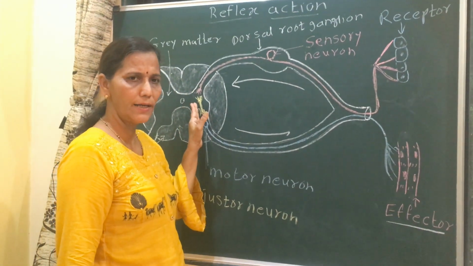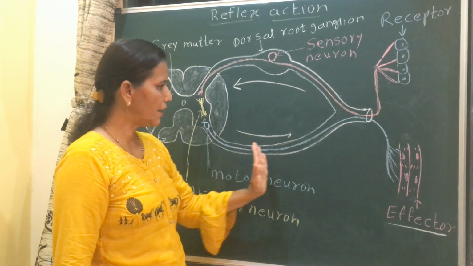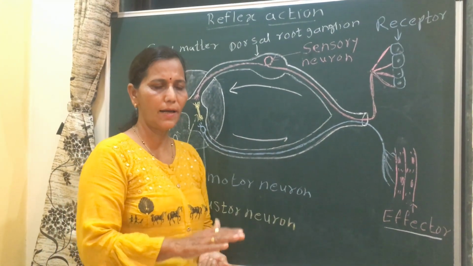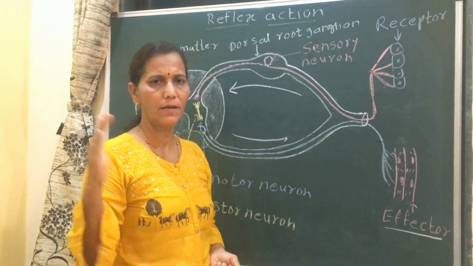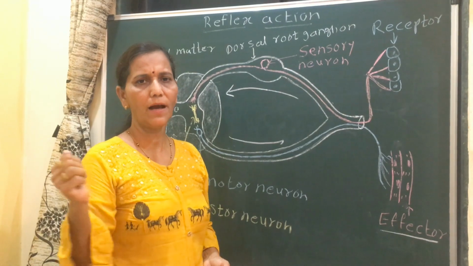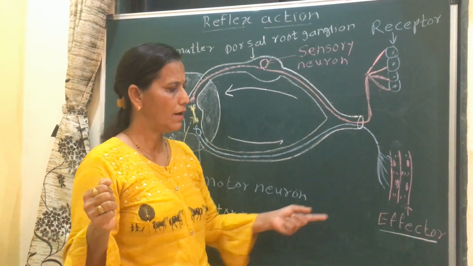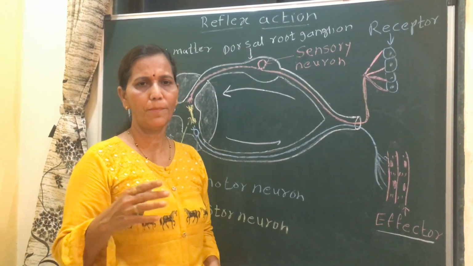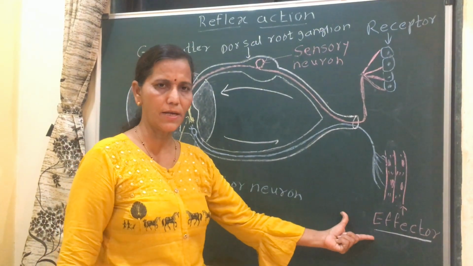The adjuster neuron analyzes and interprets it, and it is carried up to the effector via the motor neuron. At that time, our hand comes back, or gets away from that object, and that effector is muscle. This action is performed by muscle. Here the effectors are muscles.